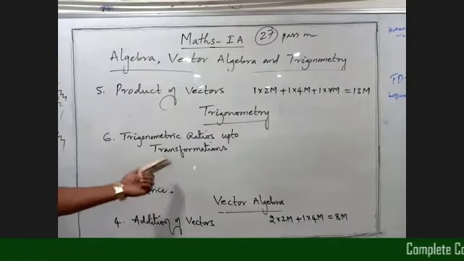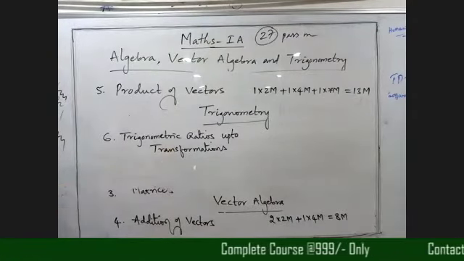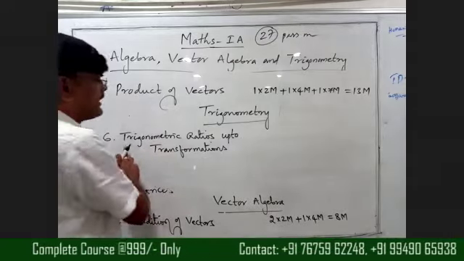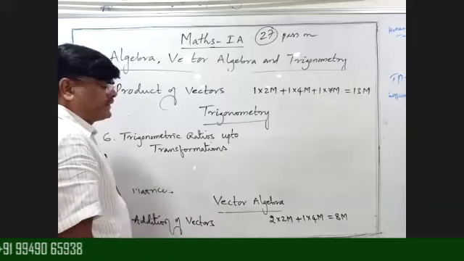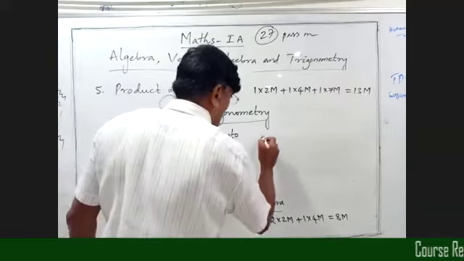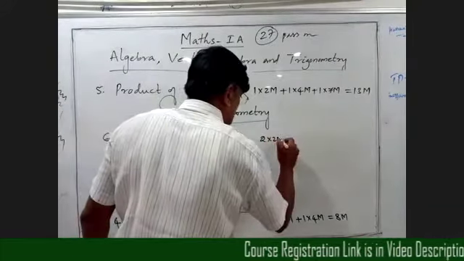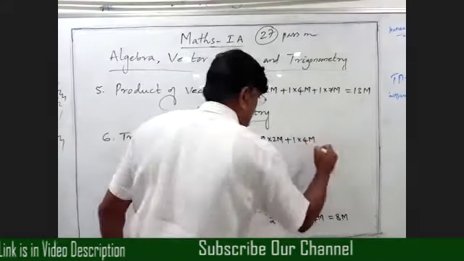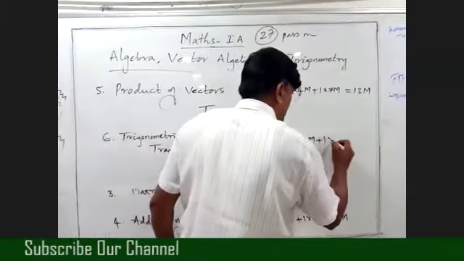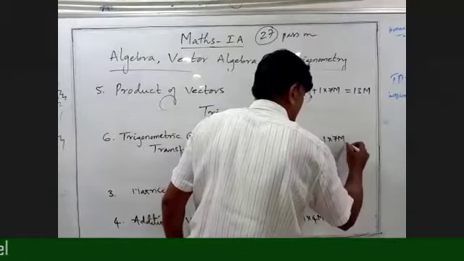So in this we have 2 or 3 subtopics. I will explain in the class, beta. Right. Trigonometric ratios up to transformations. So from this topic we get 2 marks questions plus 1 4 marks question plus 1 7 marks question.